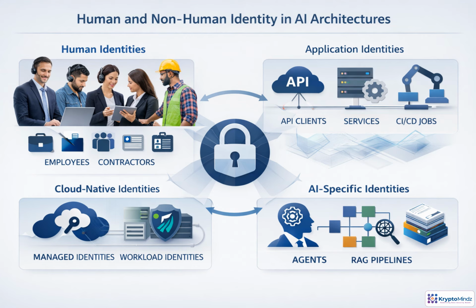In AI architecture, identity is not just a person logging in. Every actor that requests data, calls a tool, runs a workflow, or triggers a model needs an identity. That includes employees and admins, but also APIs, services, CI/CD jobs, cloud workloads, managed identities, agents, orchestrators, and RAG components. The mental model is simple. If something can take action, it must be authenticated, authorized, monitored, and governed as an identity.